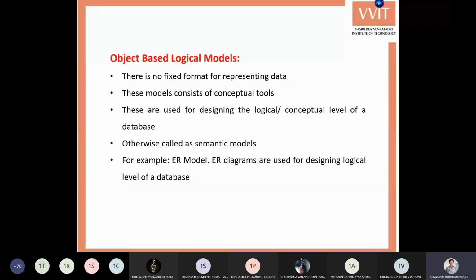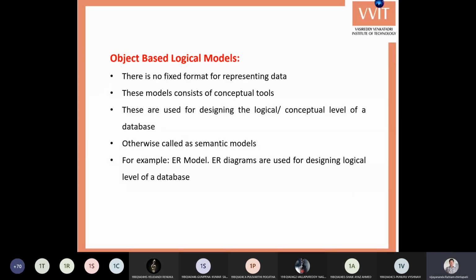That means they are not implementable, not in an implemented format. They are not related to computers. They are concepts of pen and paper work, like flowcharts and algorithms. They can only be written on pen and paper. The actual code is written in a C programming language, and the C instructions are different from the flowchart and algorithm. In the same manner, these object-based logical models, like flowcharts and algorithms, are purely conceptual, performed using pen and paper.